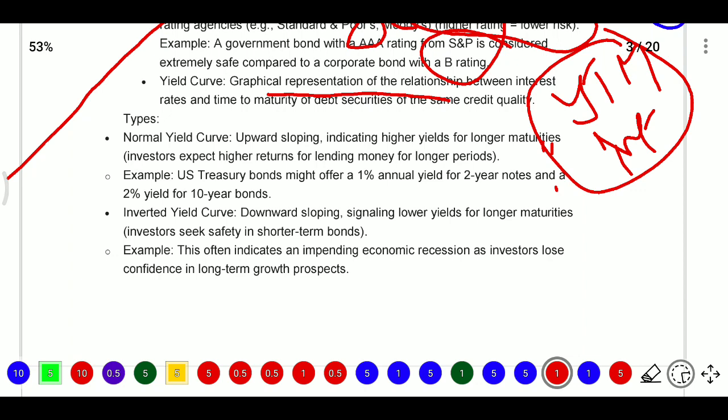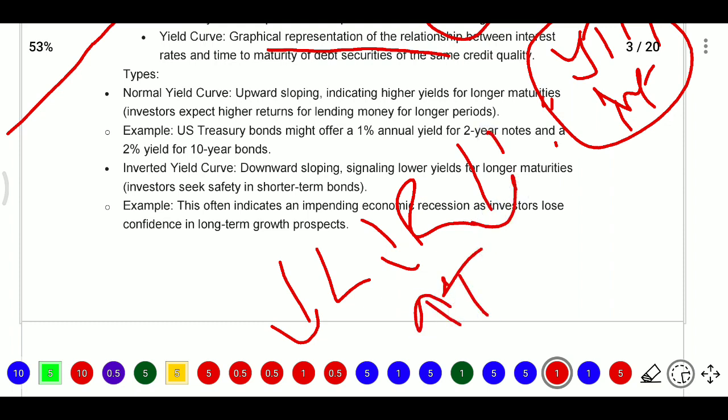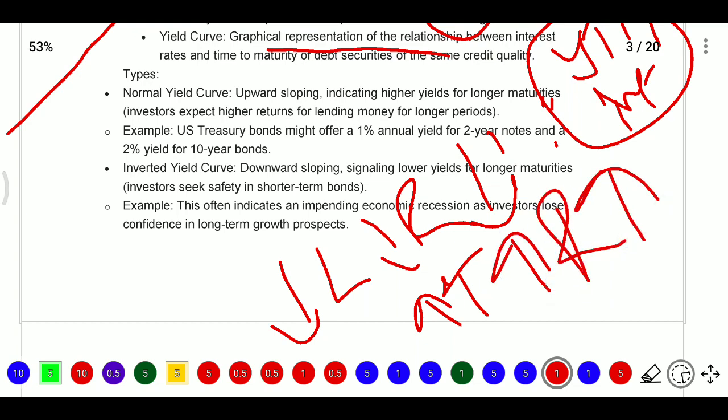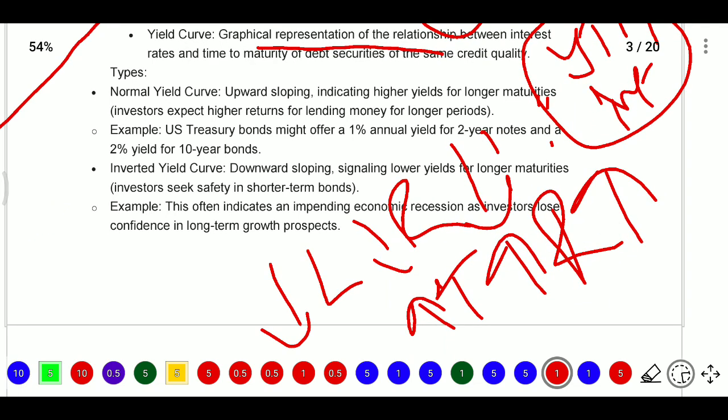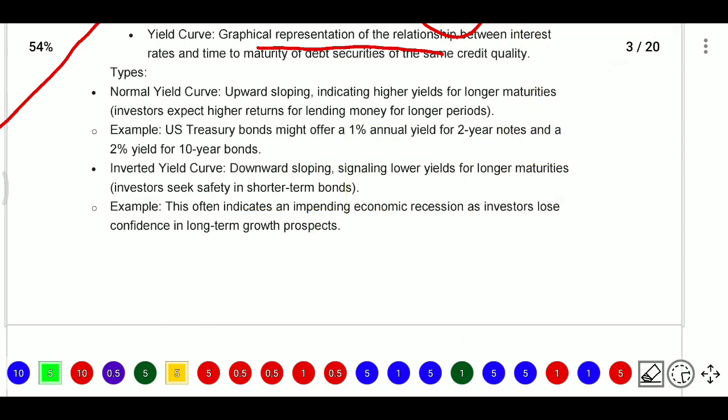If the time is less, the risk is less, so the interest will be less. If the time is more, then there is more risk, so they will increase the interest rates. So the US bonds for 2 years will give only 1%, and for 10-year bonds they will give 2% yield, which is a normal yield curve.